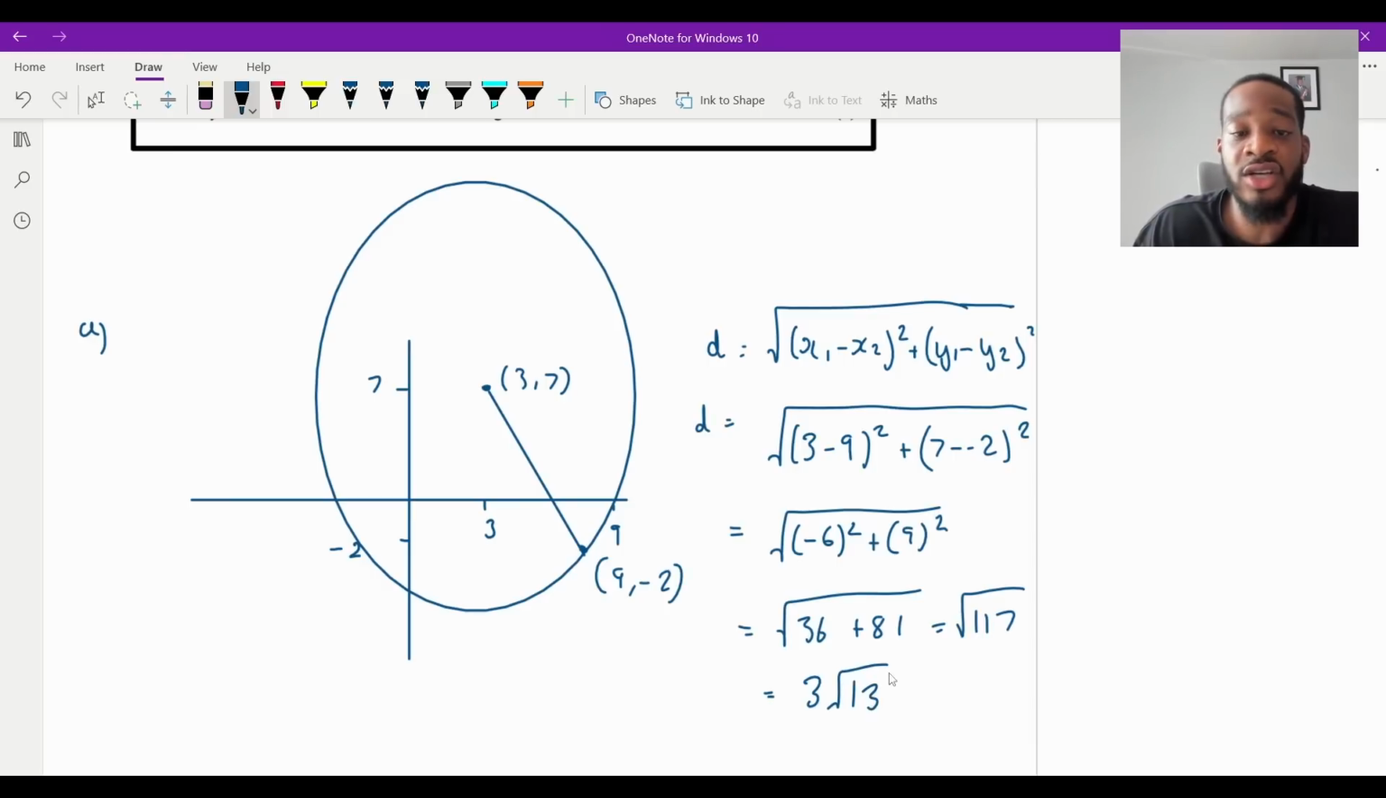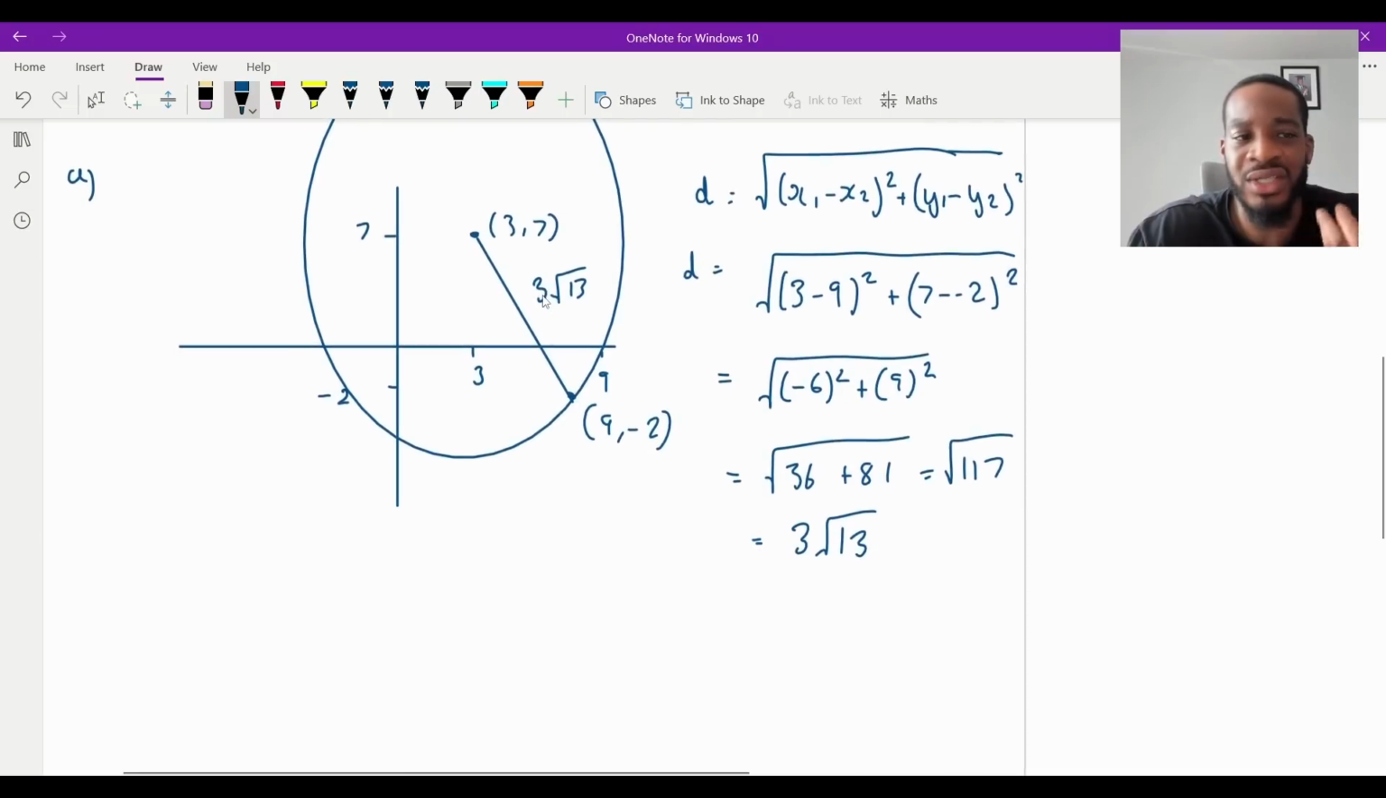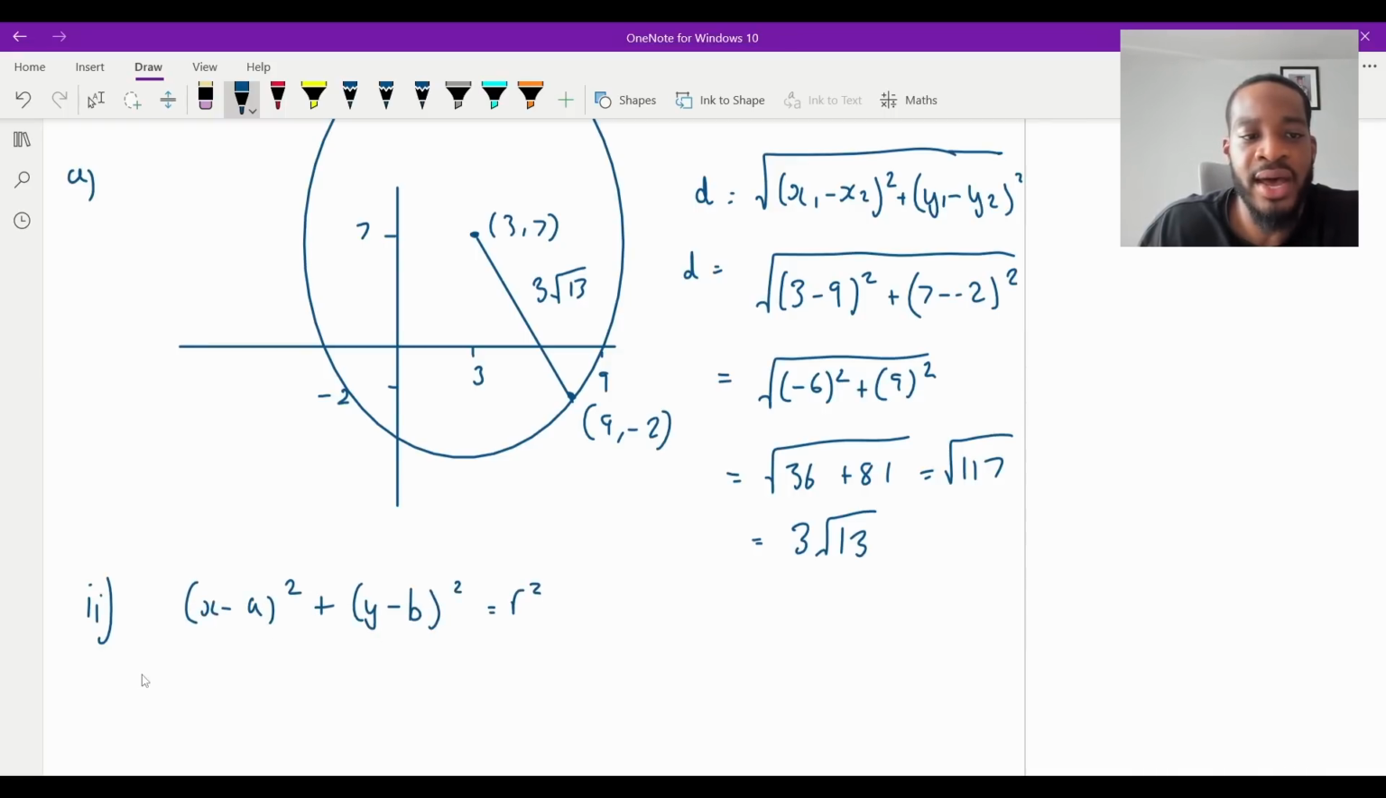So the radius of the circle is 3 root 13. So let me just label that here. 3 root 13. And that's part A(i) done. Now, part A(ii) says we need to find an equation for C. So remember, this one's even easier, I think. Remember, the equation of a circle is x minus a all squared plus y minus b all squared is equal to r squared, where a, b is your center and r is your radius. And we've got each of these, don't we?